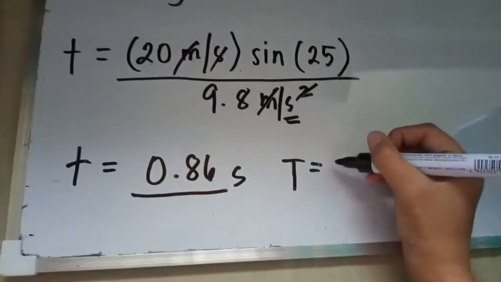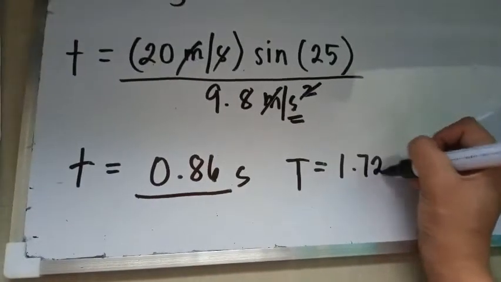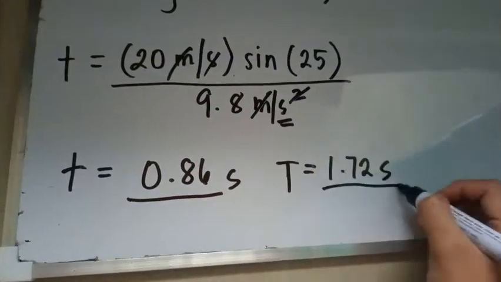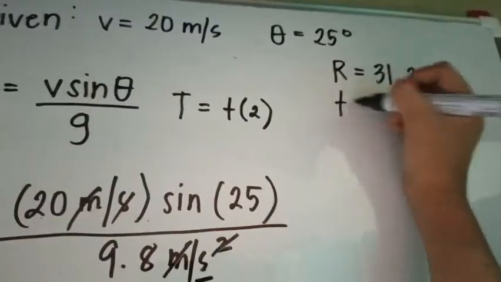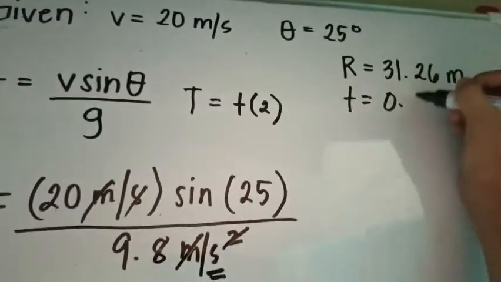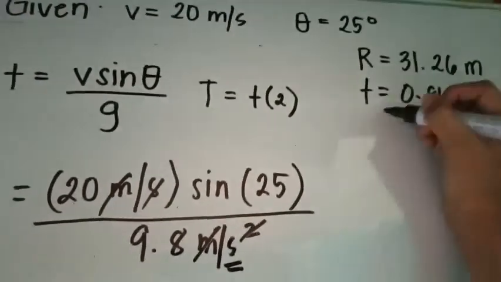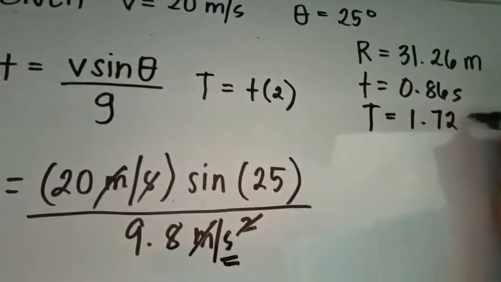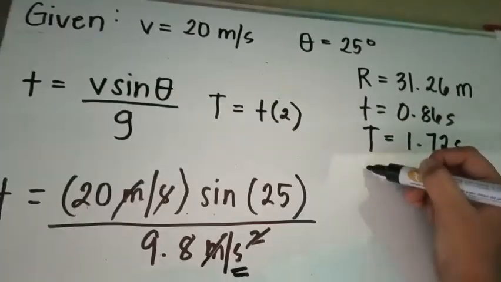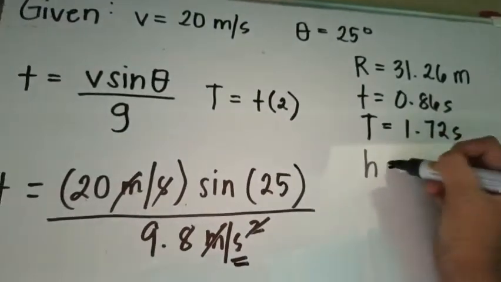Okay, so we're going to get 1.72 seconds. So, this is the half time and this one is the total time of flight. So, meron na tayong half time which is 0.86 seconds and total time of flight which is 1.72 seconds. Ang sunod naman nating hanapin is the height.